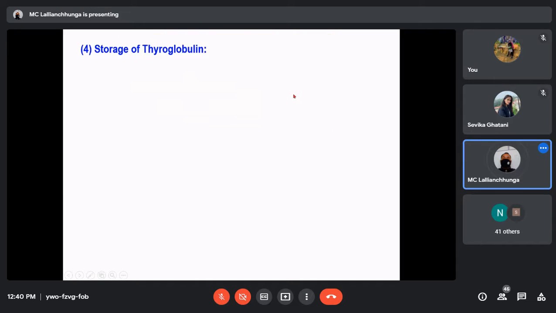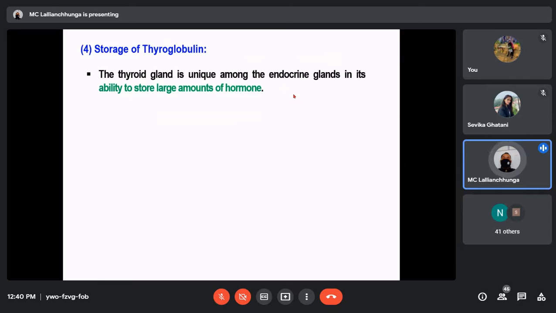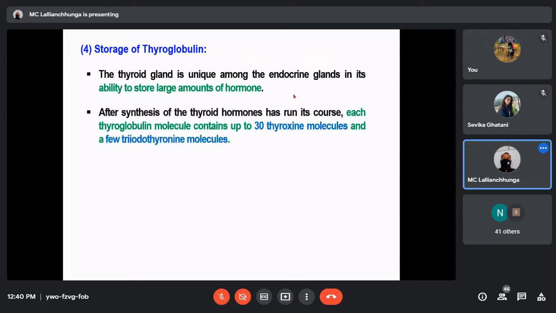Now storage. As I already told you, T3 and T4 are stored within the thyroglobulin in large amounts. After synthesis of the thyroid hormones has run its course, each thyroglobulin molecule contains up to 30 thyroxine molecules and a few triiodothyronine molecules. Suppose the formation of thyroid hormone is complete, it means a single thyroglobulin may contain up to 30 thyroxine molecules and a few T3.